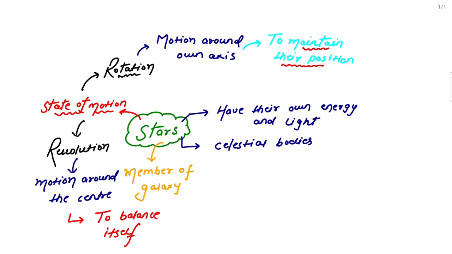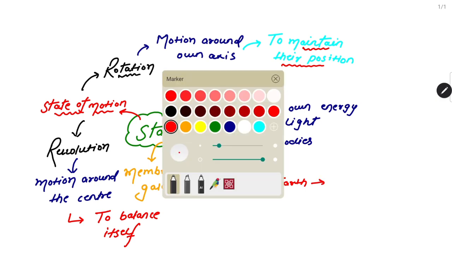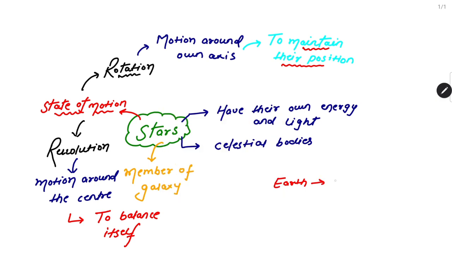So now the question is, if we talk about earth, tell me, earth revolves around the, tell me, sun. These basic things we know. Earth revolves around the sun, and stars revolve around the galaxy. But here I have mentioned one very good point, revolution around the center. Can you see this statement, revolution around the center? But here we have used the term galaxy. Why?